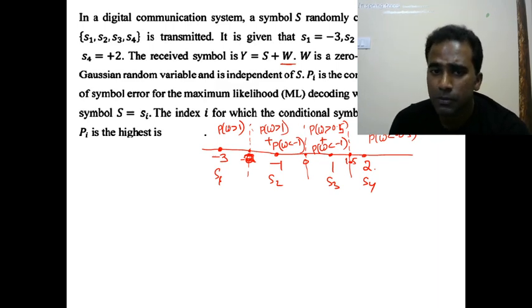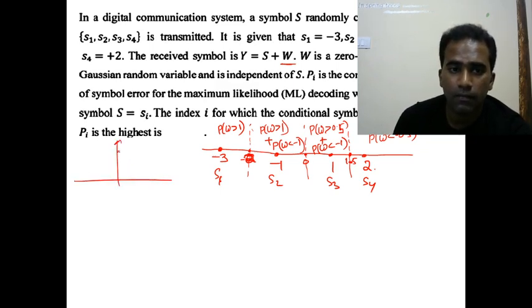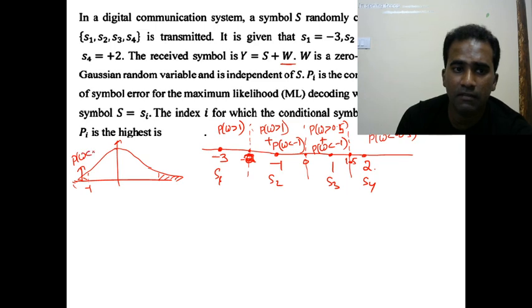So if you observe all this, the probability of error in the first case is smaller, because the contribution is due to P of W greater than 1 only. But here it is due to W greater than 1 and W less than -1. And here it is due to probability of W less than -1 and W greater than 0.5. Which one will be the highest? You know what a Gaussian curve is. W greater than 1 means this area. Less than -1 means this area. This represents P of W less than -1, and this represents P of W greater than 1.